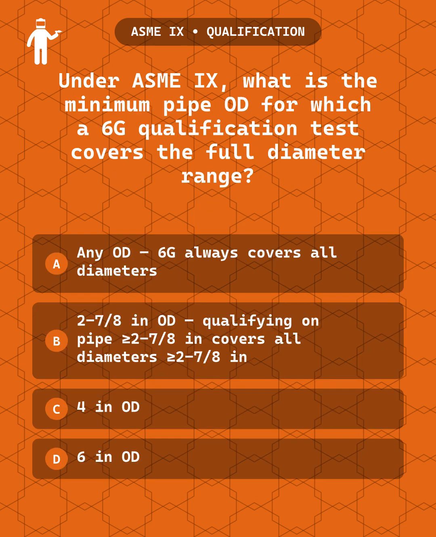Question 8. Under ASME IX, what is the minimum pipe OD for which a 6G qualification test covers the full diameter range? A. Any OD, since 6G always covers all diameters. B. 2 7/8 inch OD, where qualifying on pipe at or above that size covers all diameters 2 7/8 and up. C. 4-inch OD, or D. 6-inch OD.